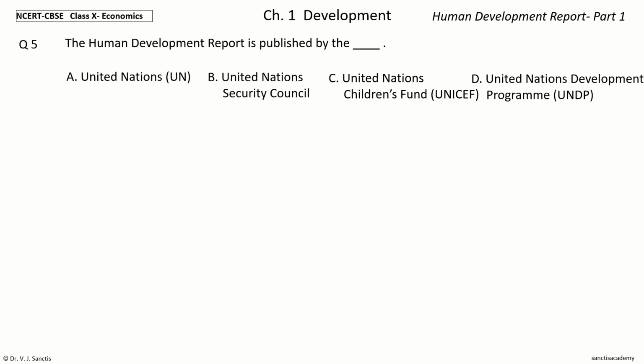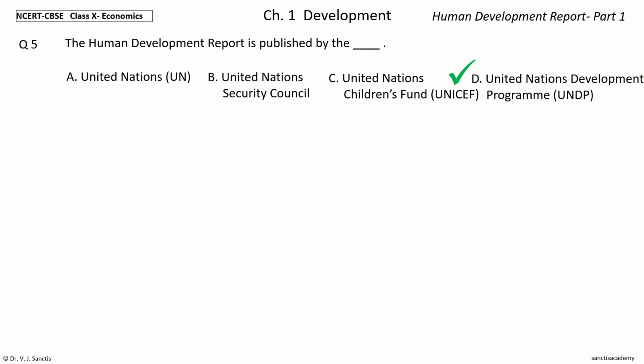Your time to choose. And the answer is United Nations Development Program, UNDP. So, the Human Development Report is published by the United Nations Development Program,